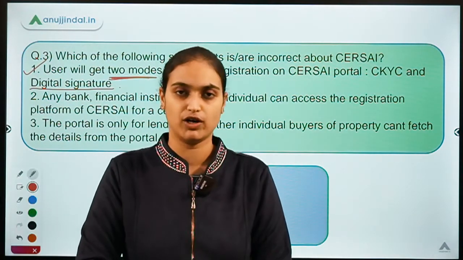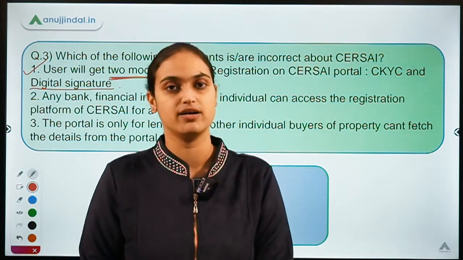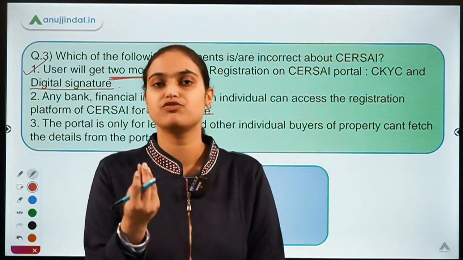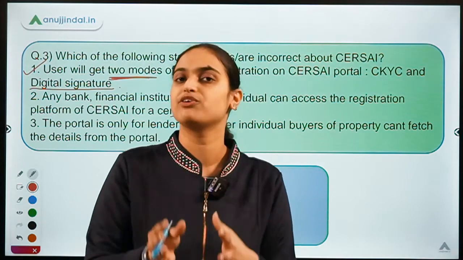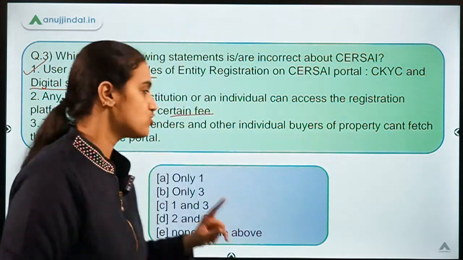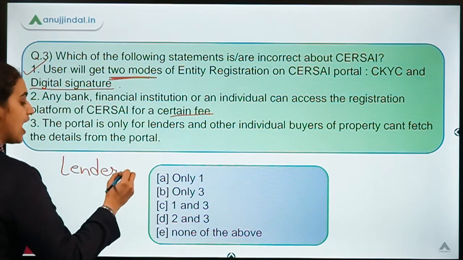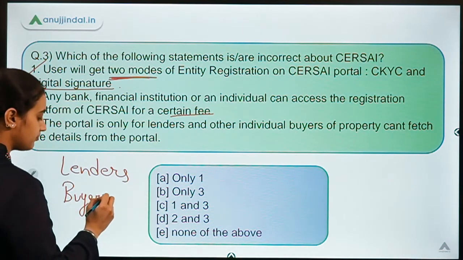Not only is it helpful for lenders, but as I've already told you, it is also helpful for buyers. To a certain extent, individual buyers can fetch information on whether the property they are going to buy was collateralized and whether the loan has been repaid in full or not. So the option is available for both lenders as well as buyers of property.